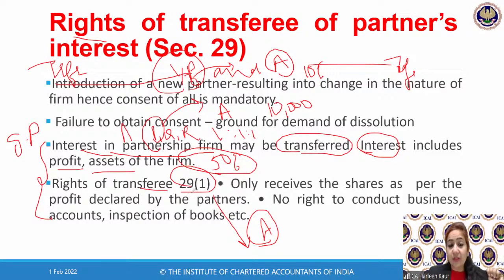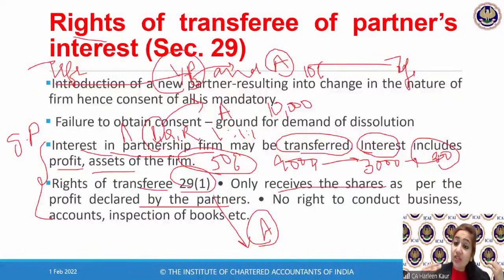Now, 29 subsection 1 says, what are the rights available to this transferee? Number one, he only receives the share as per the profits declared by the partners. Now, if there were 9,000 rupees profits, so what will be the share of Mr. P? Mr. P gets 3,000. If P has decided to give 10% of his share further to Mr. A, so Mr. A will get only rupees 300. So whatever is the share of profits that he is entitled to receive, he will only receive that share, as per the agreement they have decided.